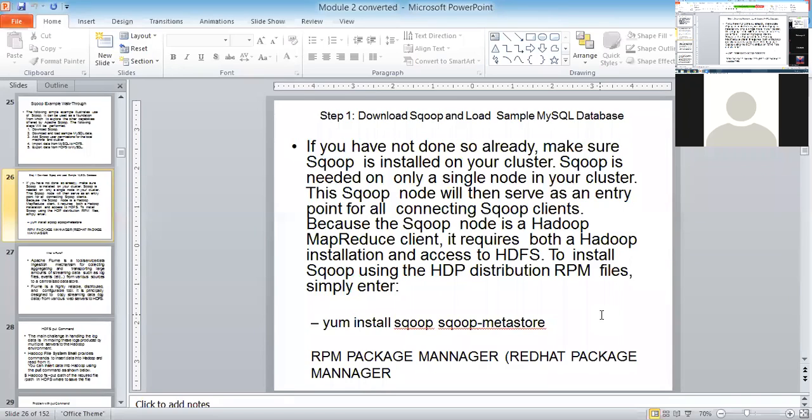First of all, install the cluster. With the cluster, you try to add Pig, Hive, and Scoop, everything. It's not so difficult because Scoop is only a single node in your cluster. Scoop is going to act like an entry point for the client, where the client is going to store and access the data.